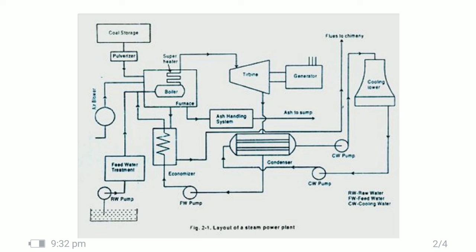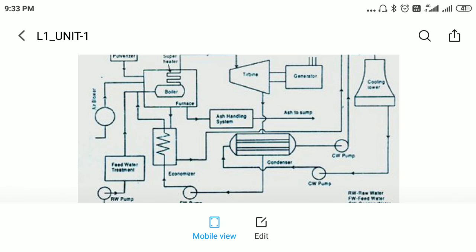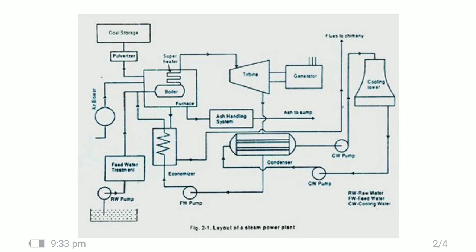Cooling towers have many types: direct contact type and indirect contact type, where the water loses heat with the help of flowing air, which carries the heat from the hot water. Then the water temperature goes down, and again that water is used for circulation and cooling in the condenser. So it is a closed cycle. Another is also a closed cycle. This is the basic of your thermal power plant.